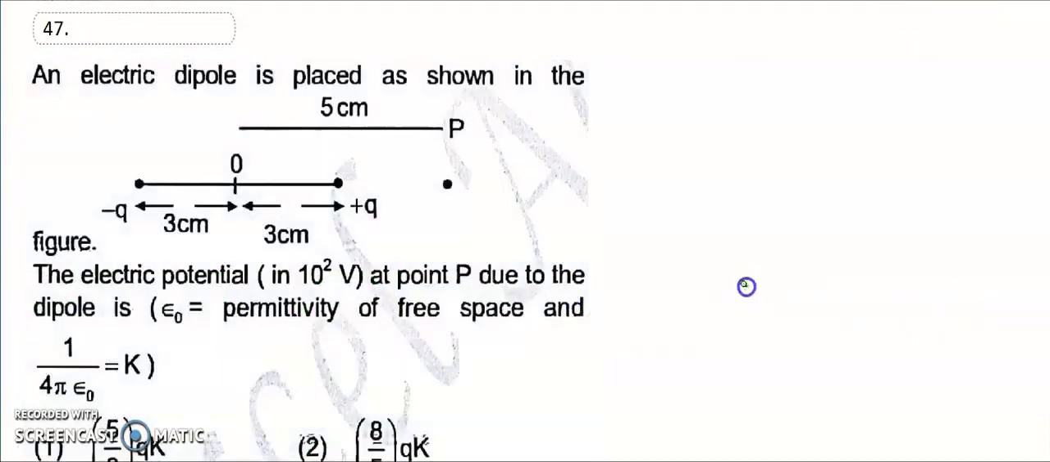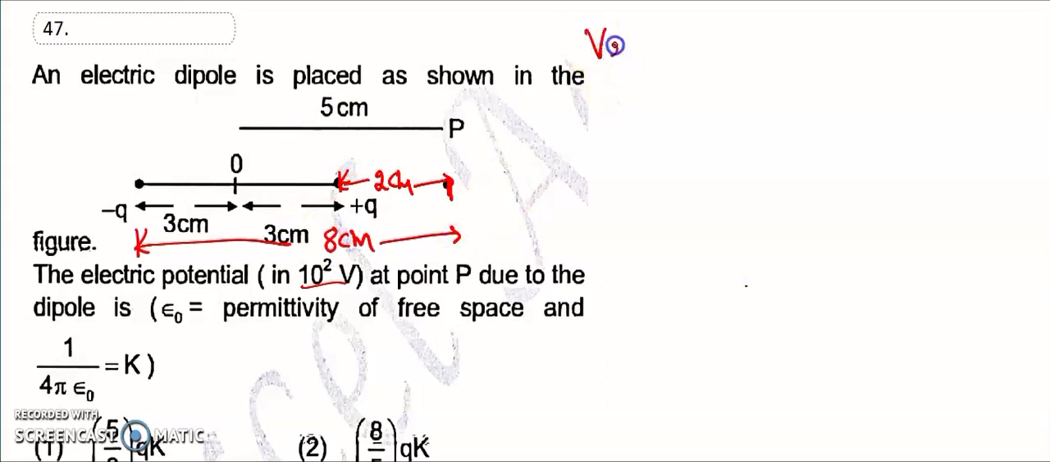Next one, question number 47. The electric dipole is placed as shown in the figure. The electric potential is 10 to the power of 2 volt at a point P. At point P, what is this distance? 5 minus 3, this is 2 centimeter. What about this distance? This distance is equal to 5 plus 3, that is 8 centimeter.